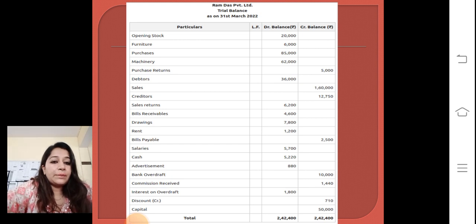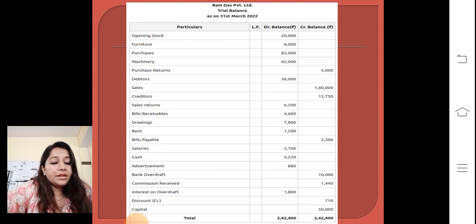Machinery shows debit balance, so we will put 62,000 on the debit side. Next, purchase return. Purchase return shows credit balance, so we will put 5,000 on the credit side. Next, debtors. Debtors show debit balance, so 36,000 will be put in the debit column. Next, sales. Sales account shows credit balance, so 1,60,000 will be posted on the credit side.